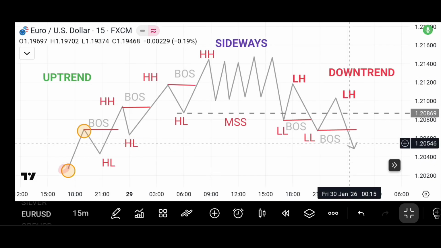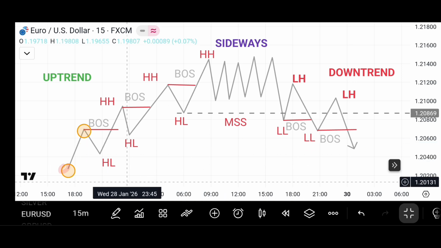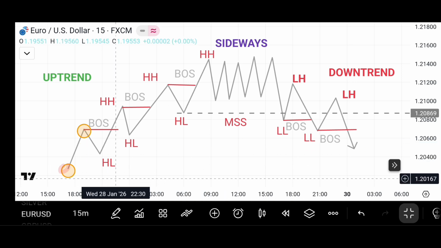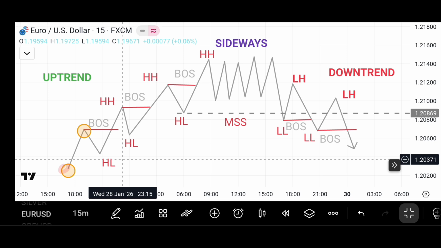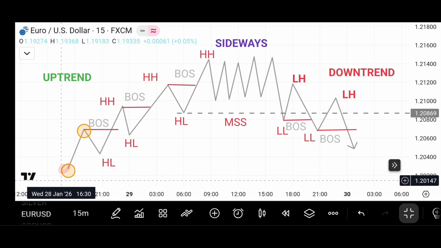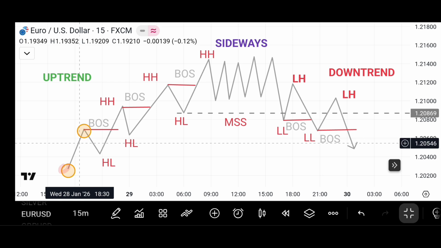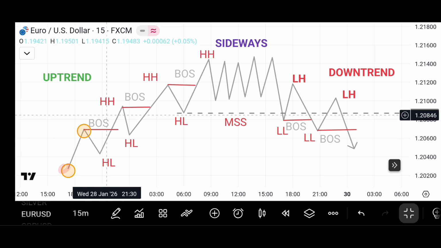Let me tell you one harsh truth. In reality, price doesn't create this kind of perfect lines. Sometimes it will be messy. So if you struggle with finding the trend in a live chart, that's not because you don't understand the market structure. That's just a matter of experience. So you don't have to watch another video about market structure. You just have to face the charts. I promise you, if you just sit 1 or 2 hours a day on the chart, within a week, you'll start seeing the trends in seconds or minutes. Because as I said, that's just a matter of experience.